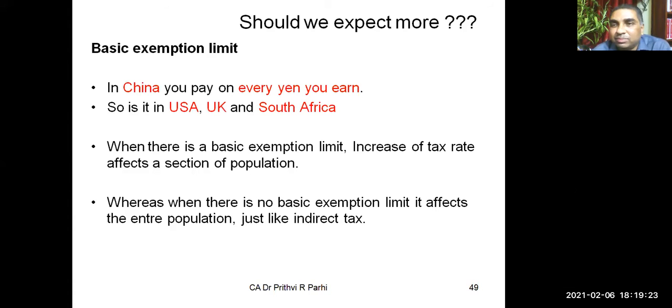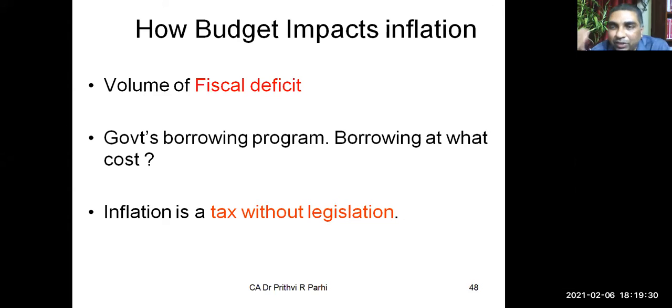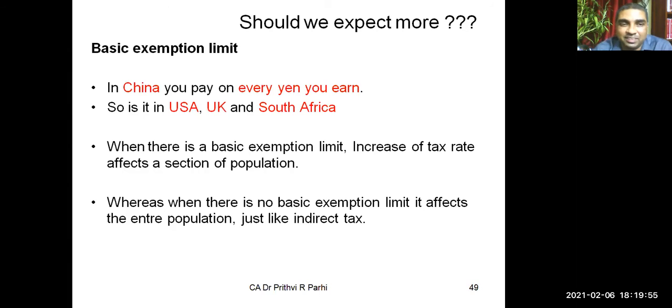Okay, now many times people expect that tax rate needs to be brought down. Okay, but as you see in this current budget, tax rate, individual tax rate, income tax rate is unaffected. That means what was there in the previous year, the same rate has continued. Here also, as students of management, we need to understand, is it necessary to, let us say, increase tax slab, or to bring down the tax rate? We need to understand that.